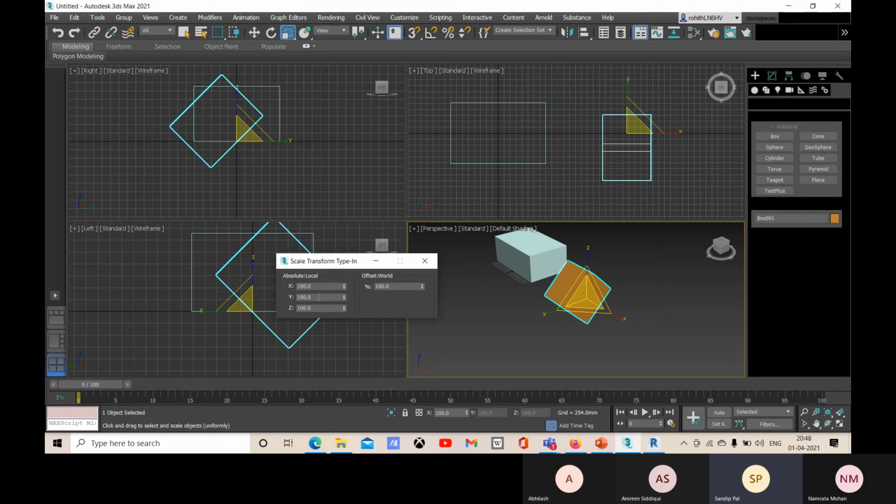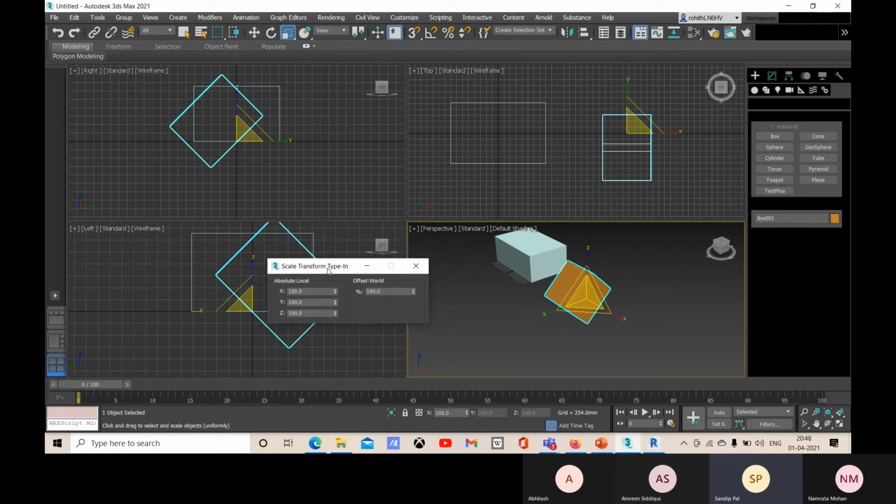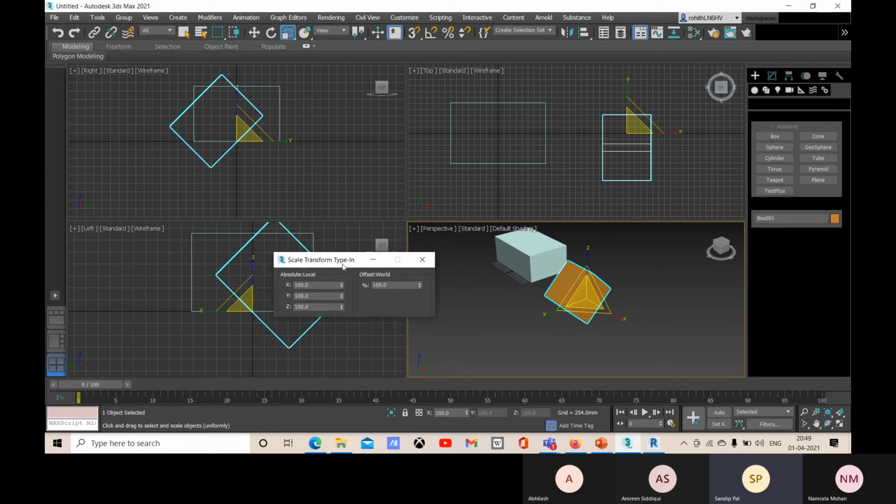For this one you have to be careful, because for scale it may create confusion with absolute and offset. So you have to make it perfect. You go for absolute, like let me apply 110.